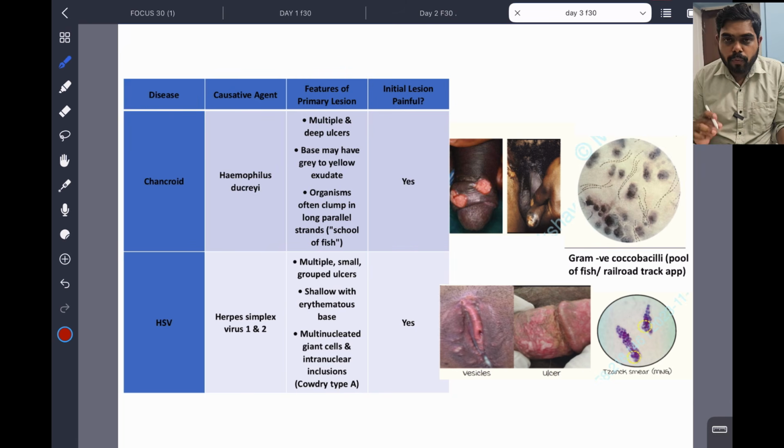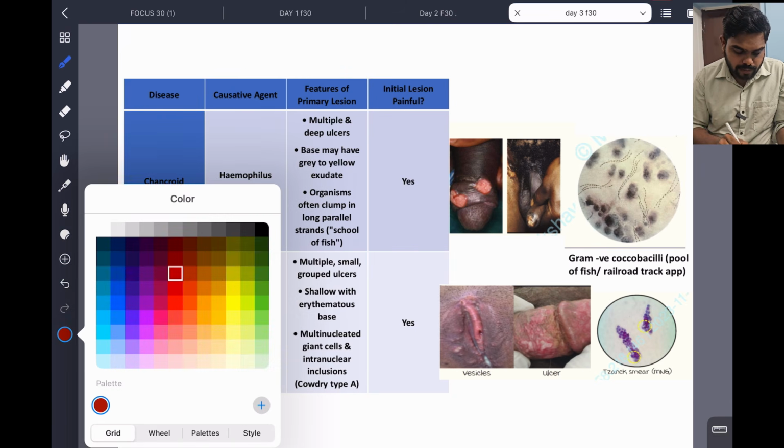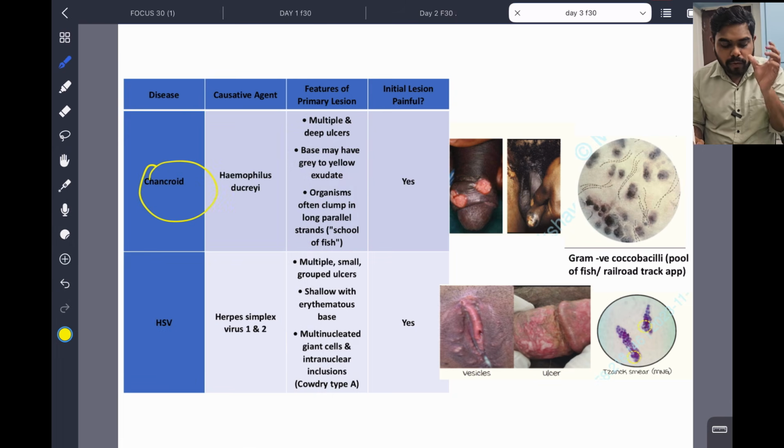Now we are going to discuss chancroid. What is chancroid? Chancroid is caused by Haemophilus ducreyi. This is a revision video, a very important discussion session, so I am not going into detail. We can see a gram-negative coccobacillus. This is a coccobacillus, seen in a railroad track appearance. If you see this image, this spotter, that is because of Haemophilus ducreyi.